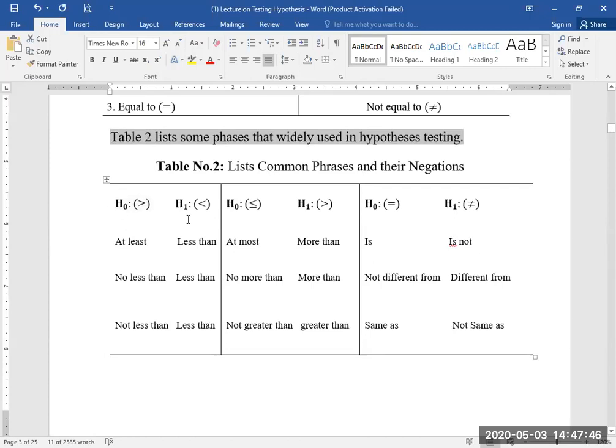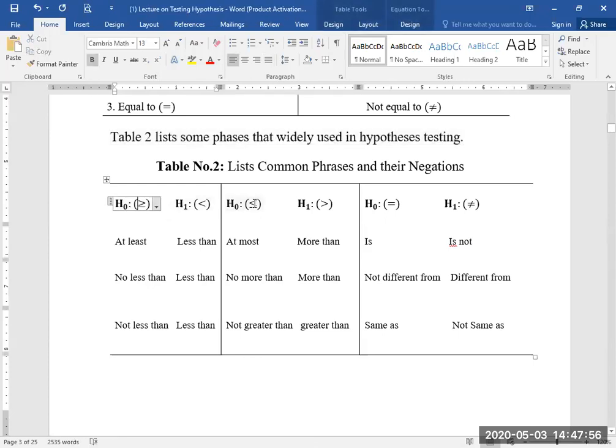Table number 1, table number 2, and table number 3 show the three possibilities. One is greater than or equal to, the second column represents less than or equal to, and the third represents equal to. And the common phrases are given in each column for each case.